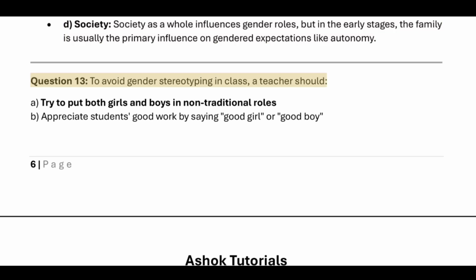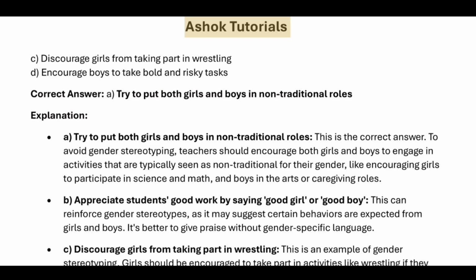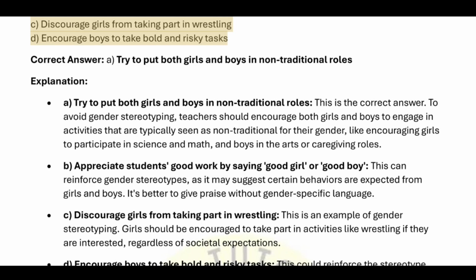Question 13. To avoid gender stereotyping in class, a teacher should: A. Try to put both girls and boys in non-traditional roles. B. Appreciate students' good work by saying, "Good girl," or "Good boy." C. Discourage girls from taking part in wrestling. D. Encourage boys to take bold and risky tasks. Correct answer: A. Try to put both girls and boys in non-traditional roles.